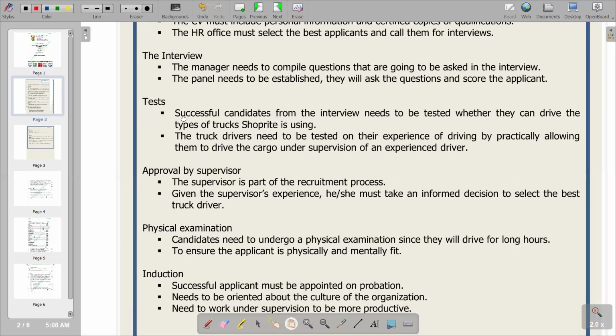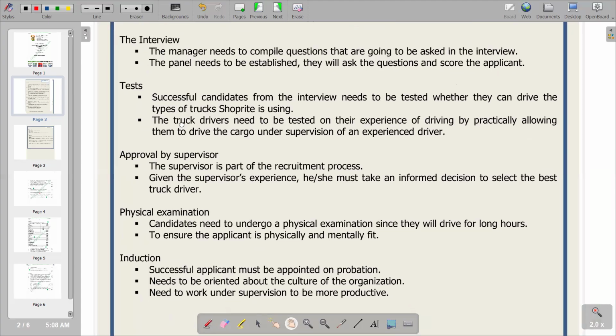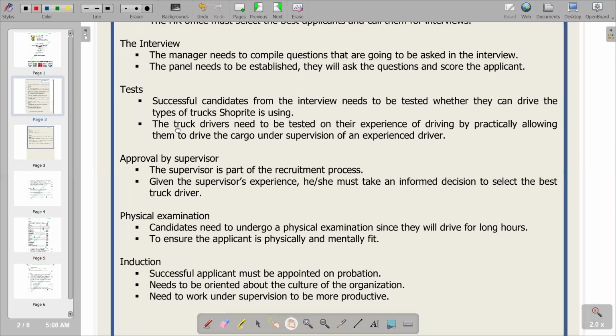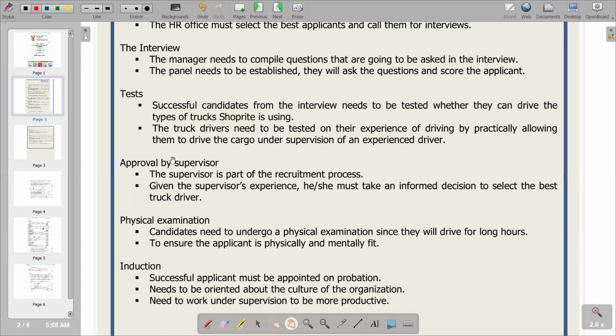Then after the test, we have approval by supervisor. So obviously, we need someone who knows how to drive. In that workplace, the supervisor is going to make the final selection. We are saying the supervisor is part of the recruitment process. Given the supervisor's experience, he or she must take an informed decision to select the best truck driver. So very important.